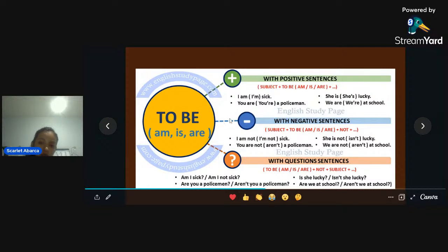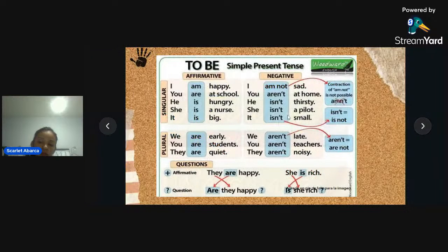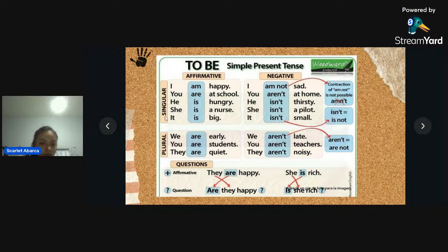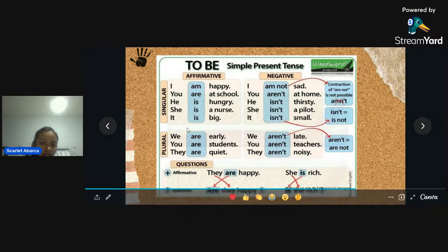Okay, so we know how to do sentences in positive, negative, and question. And remember that all of that are in present right now. Okay, we have here more examples, and here you don't have the structure because you have to have in your mind. Okay, but all of that are the subject pronoun, and all of that are the to be.